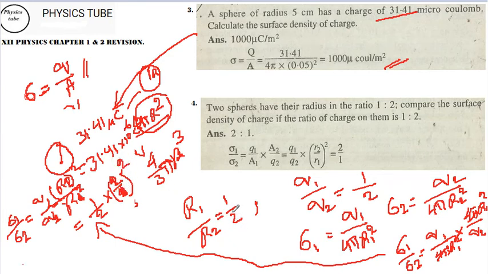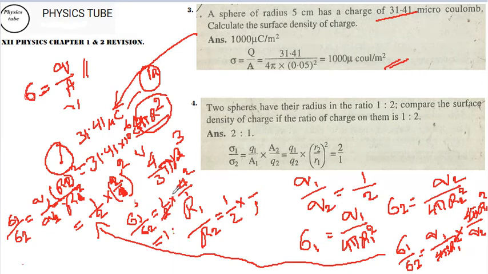So it becomes 4 by this into 4 by, now I'll write here, sigma 1 by sigma 2 is equal to 1 by 2 into 4 by 1. So this is gone, this becomes 2. So it becomes 1 is to the reverse way.